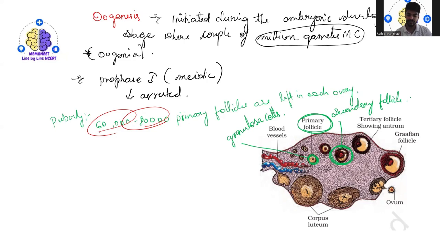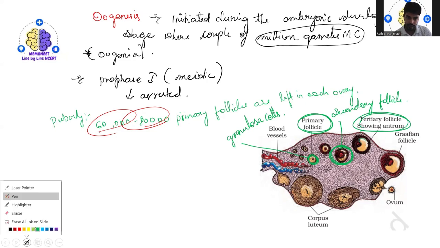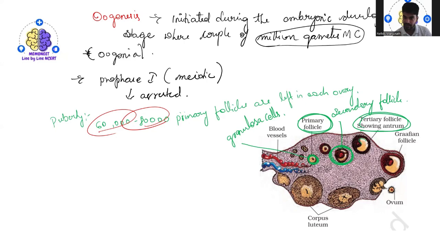Now soon the secondary follicle will get transformed into the tertiary follicle. In this tertiary follicle, you can see a fluid filled inside. Can you see the fluid filled inside here? This fluid filled cavity is called the antrum.